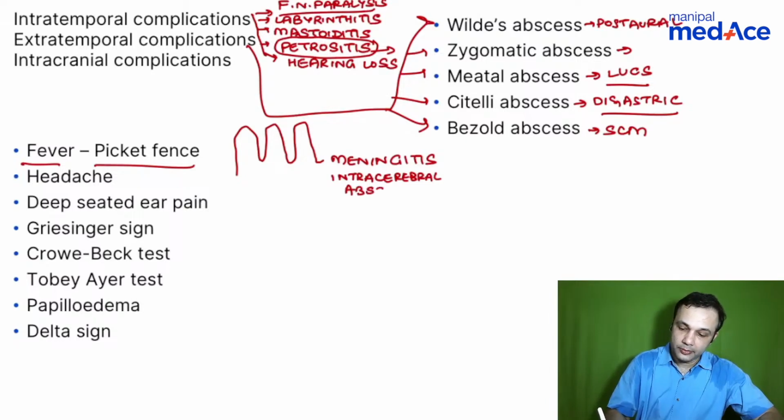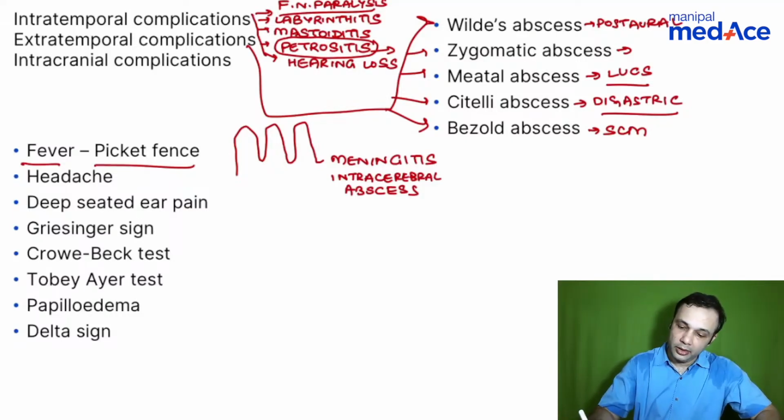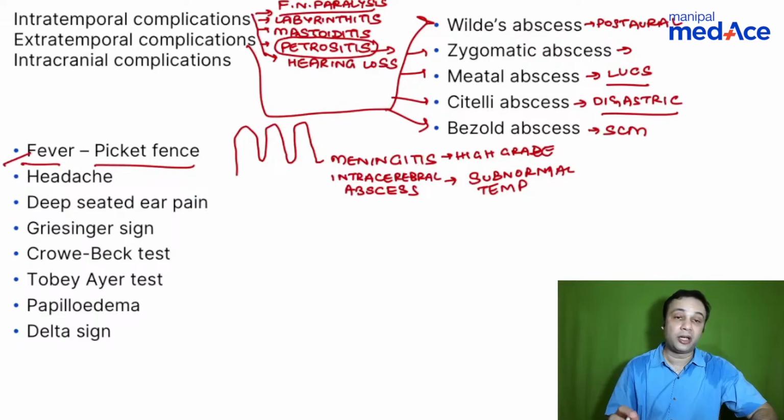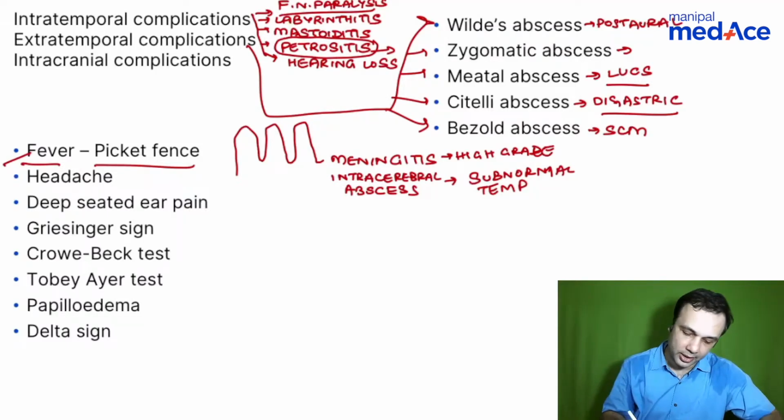Can anyone answer that? With relation to the ear, of course. With relation to the ear. Meningitis will produce high grade fever, whereas intracerebral abscess can sometimes produce subnormal temperatures, let me correct that. Okay, and then you have lateral sinus thrombosis, which produces a picket fence type of fever. That is, it produces up and down, not touching the baseline. Think of lateral sinus thrombosis.